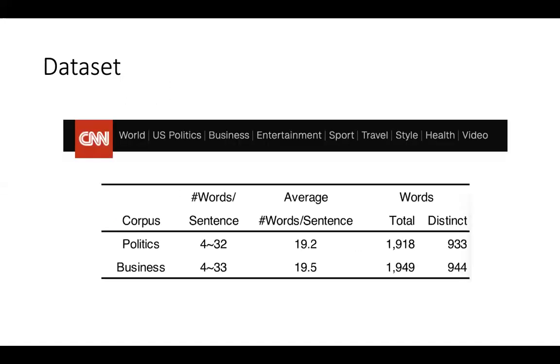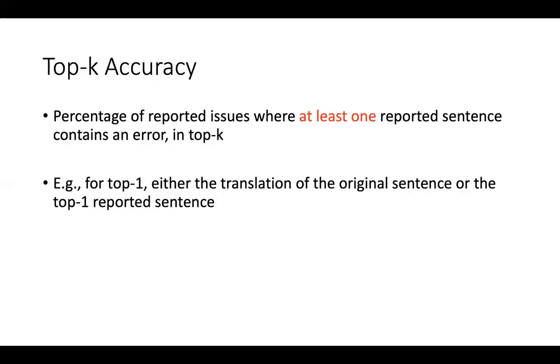To evaluate our work, we crawl the dataset from CNN articles. We consider two categories of articles, politics and business. For each of them, we extract 100 sentences randomly. We consider top K accuracy, which is the percentage of reported issues where at least one reported sentence in this top K contains an error. For example, for top 1, that means either the translation of the original sentence or the translation of the top 1 reported sentence contains an error.